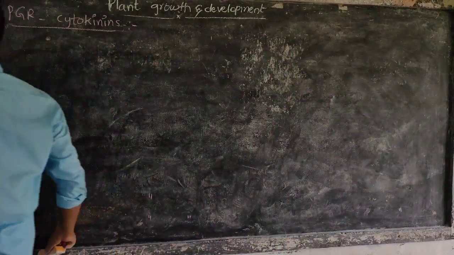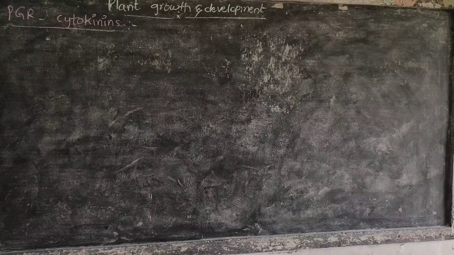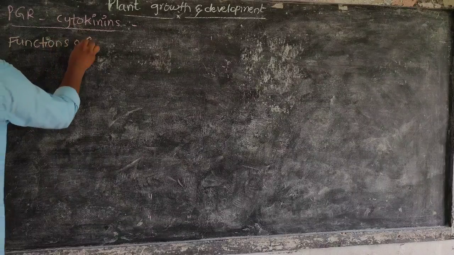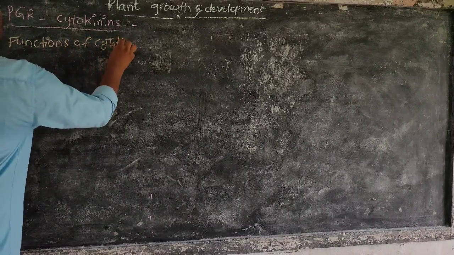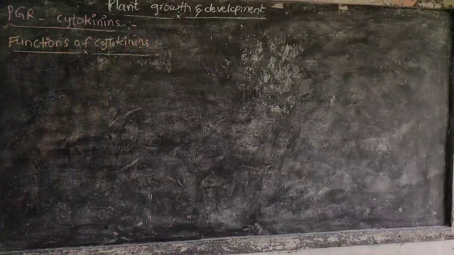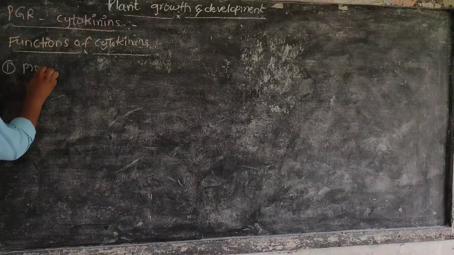Next, functions of cytokinins. The first function is to promote cell division.